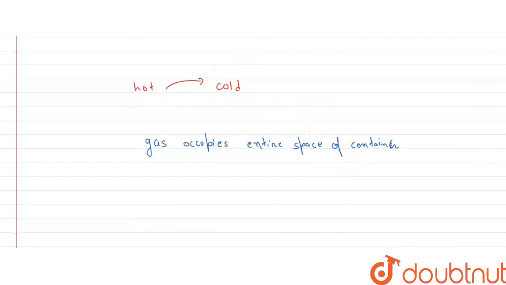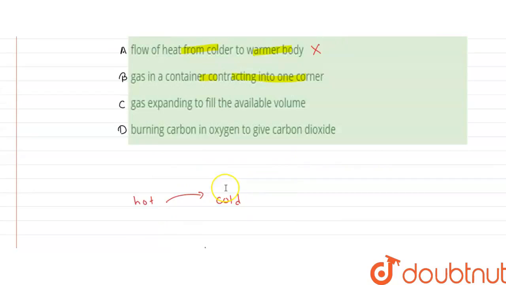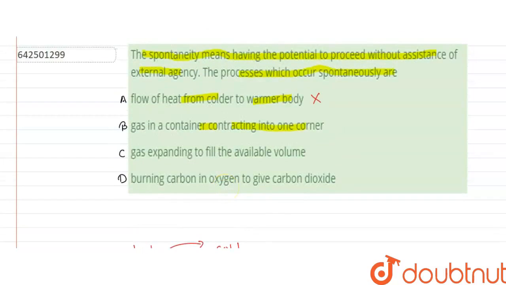For example, let's say I have this container and I put some gas in it, then the gas will spread evenly in the container. And if I have to contract it, then I will have to apply external pressure for contraction. So gas can expand freely, but it cannot be contracted. So from here we can write that this option will be wrong because gas cannot be contracted. It is not a spontaneous process.